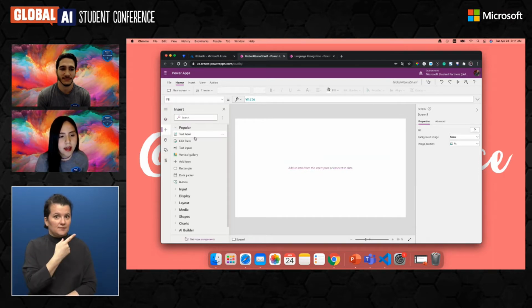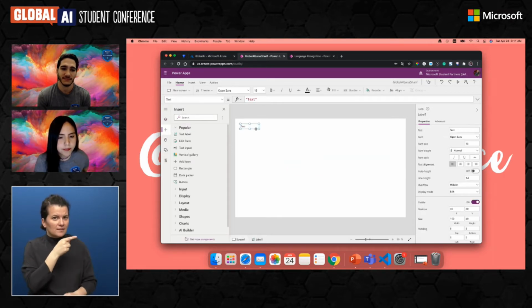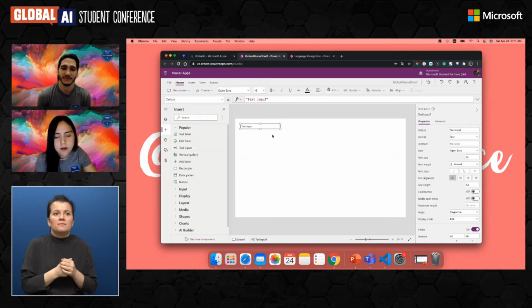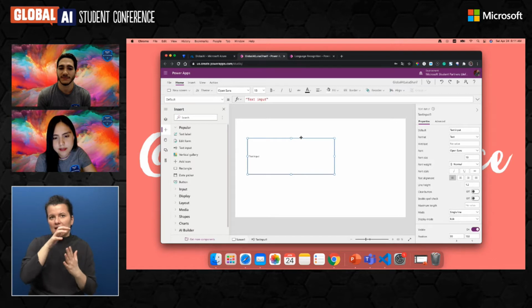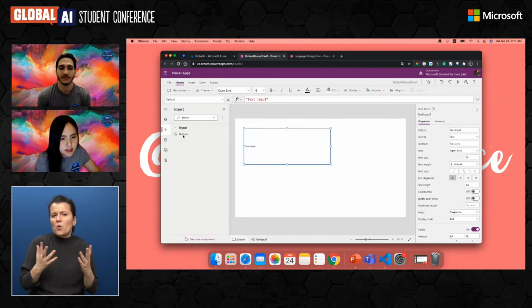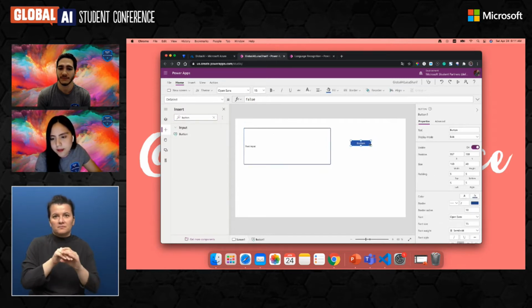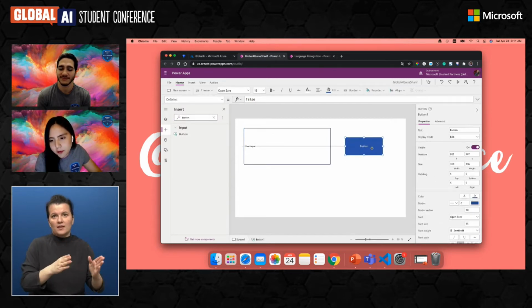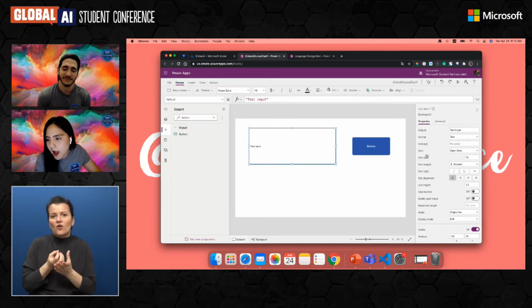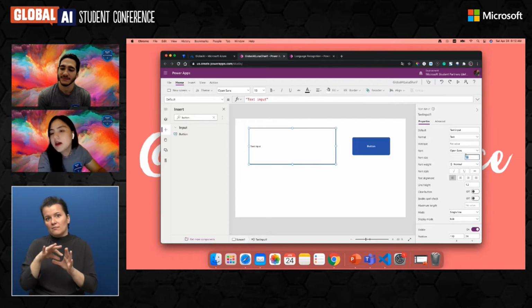Let's add a simple text input where we are going to put the text we want to analyze. And we can also create a button that is going to trigger all of our information. I'm just going to change a little bit.